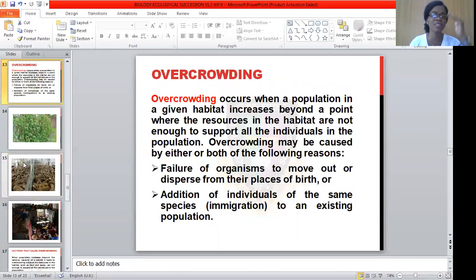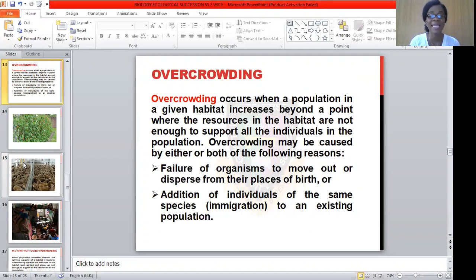With all these activities that have been happening on this land, we have different organisms coming to that community, and different plants inhabiting that community. At the end of the day, overcrowding will set in. The place will be overcrowded with different plant organisms. What is overcrowding? Overcrowding occurs when a population in a given habitat increases beyond a point where the resources in the habitat are not enough to support all the individuals in the population.